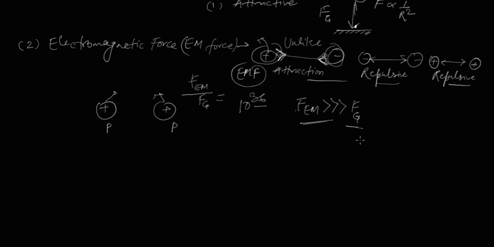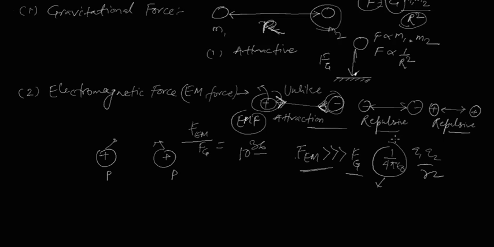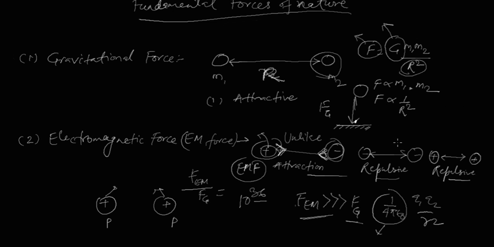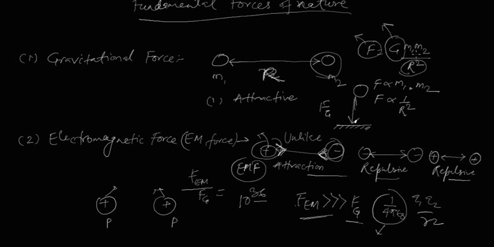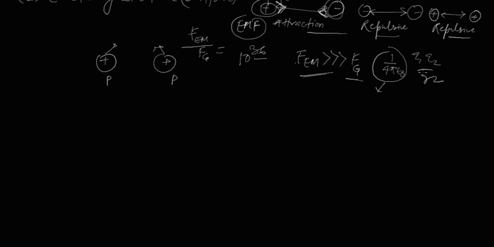We will learn about this later, the Coulomb force, which is given by 1 by 4 pi epsilon naught q1 q2 by r square. See, this is a constant, just like we see in the gravitational force. And instead of mass here we have charges, and these two charges are separated by distance r, so the force is inversely proportional to the square of the distance.